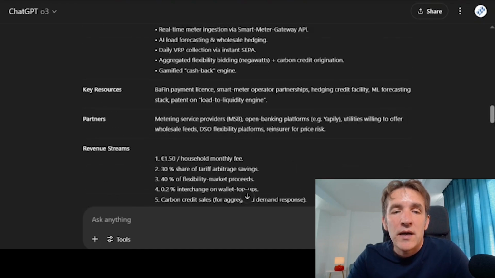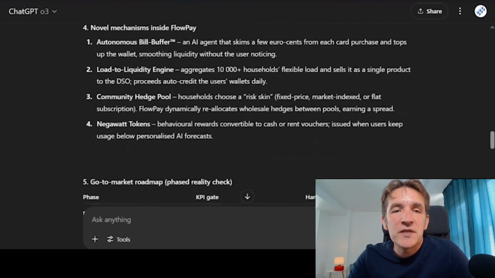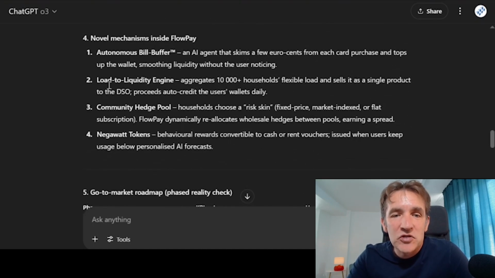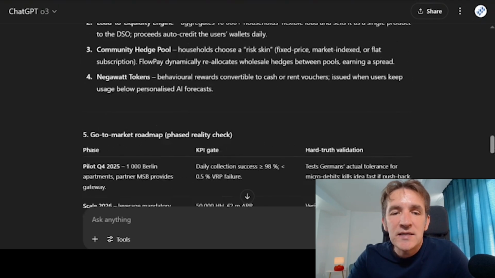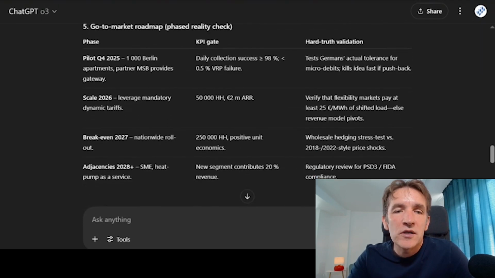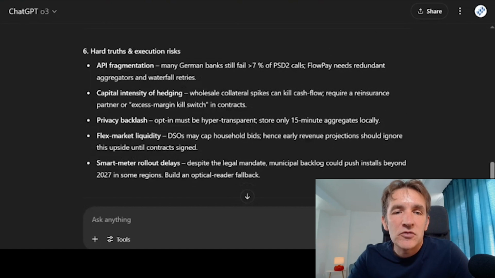And here it actually generates for me the full business model. It emphasizes some novel mechanisms that I can integrate. Here is already a go-to-market roadmap for my startup. And again, some hard truths and execution risk.